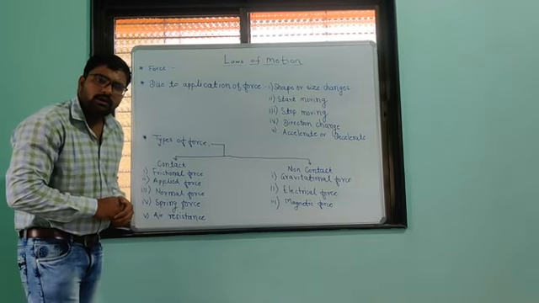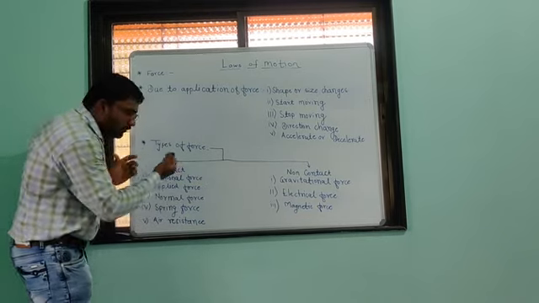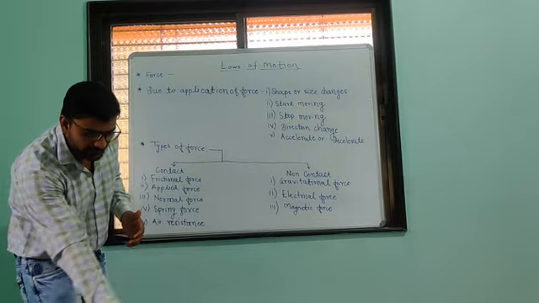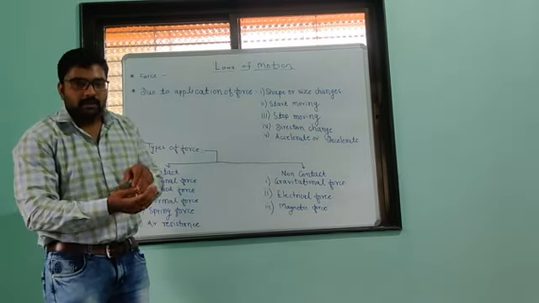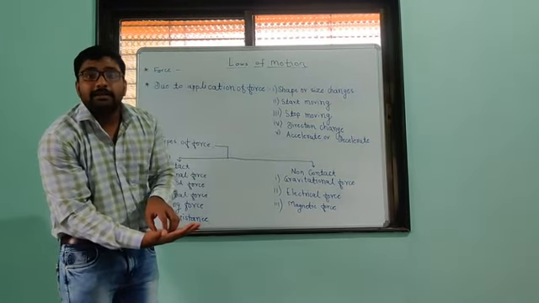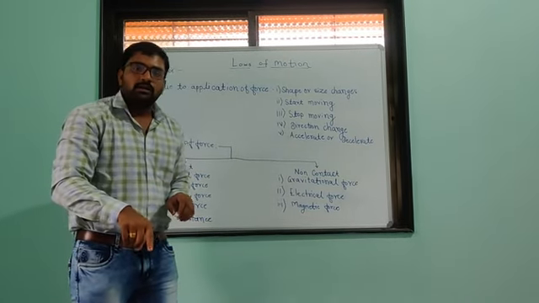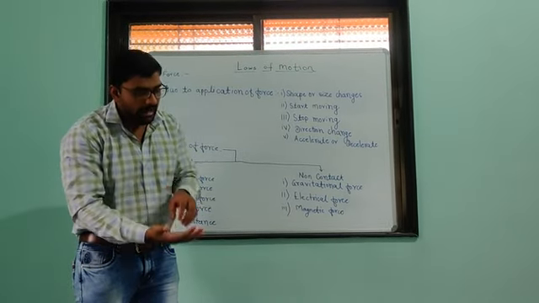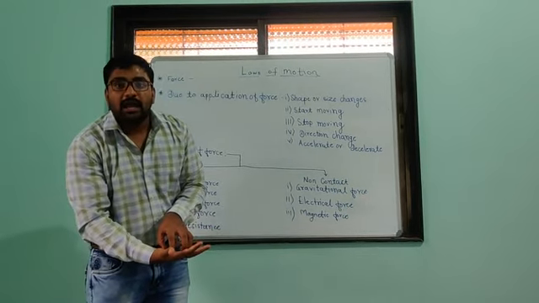But why do we place that frictional force in the contact force type? Because when the ball is going on the ground, at that time some surface of the ball and the surface of the earth come in contact with each other, and due to the contact between ball and ground, the velocity of the ball continuously decreases as time passes.